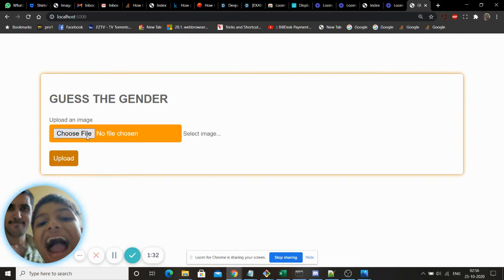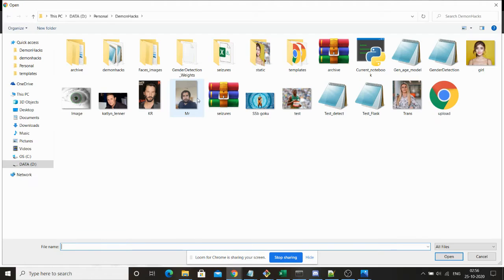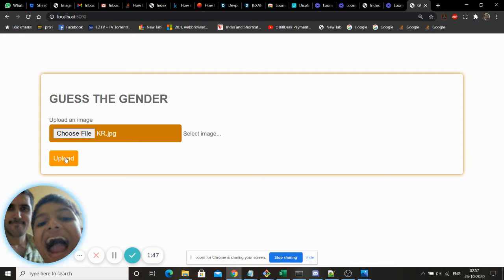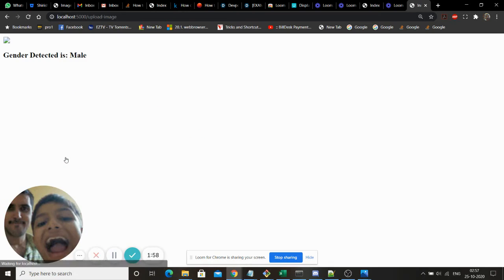Now we have an option to upload an image. So we choose the file first. Now we upload a male image, which is Keanu Reeves, obviously. And when we click the upload button, the model runs a convolutional network wherein it gets just the face part of the image, extracts it, and then passes it to a convolution layer, which predicts it as a male.